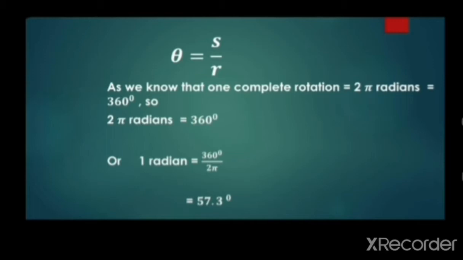As you know that when we move one complete rotation along a circle, it is 360 degree or 2 pi radian, or 2 pi radian is equal to 360 degree, or 1 radian is equal to 360 divided by 2 pi. By using the value of pi as 3.14, 1 radian will be equal to 57.3 degree. This is important.